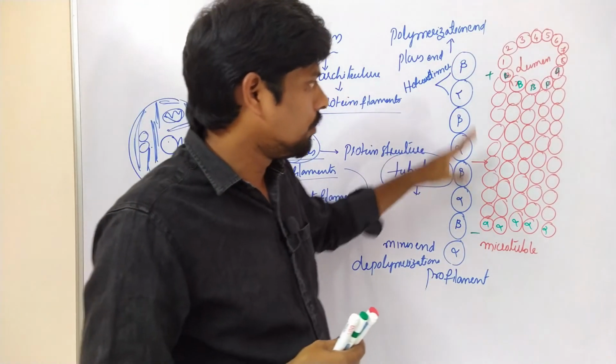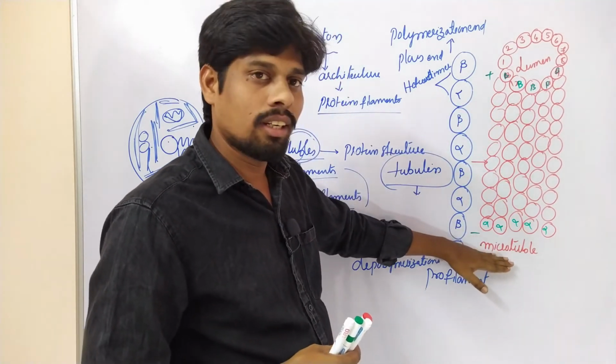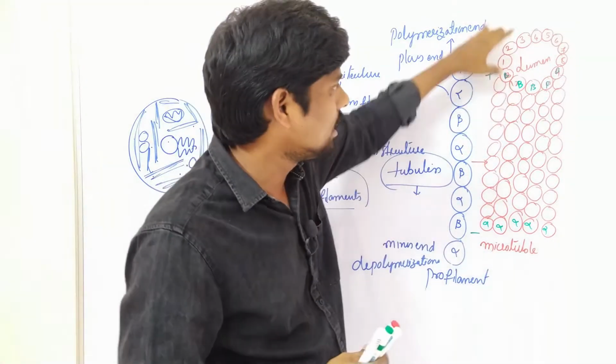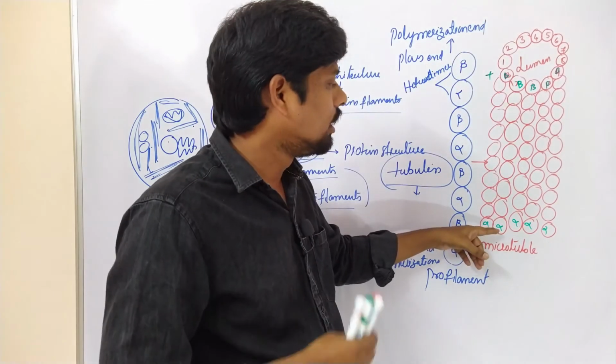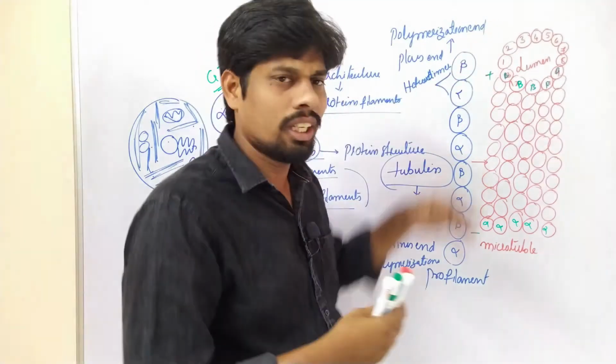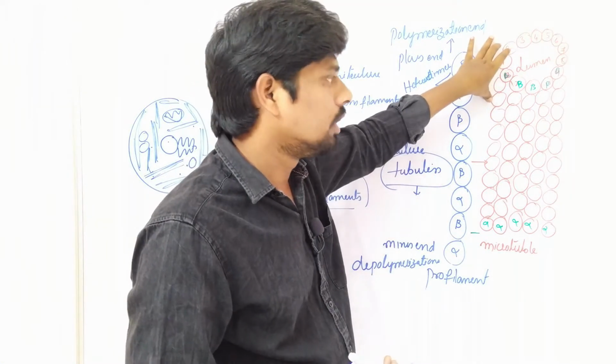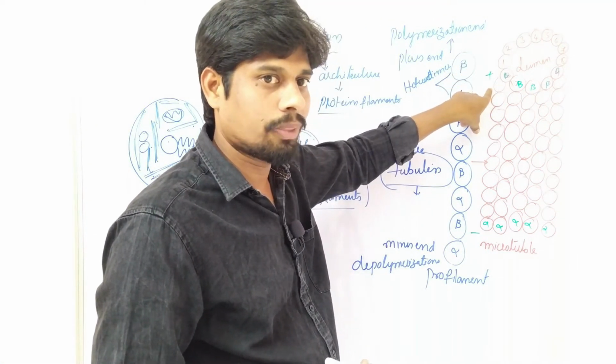So if you see, the depolymerization is occurring here, addition is occurring here, and somewhat deletion is also occurring here. Here there is no choice of dissociation of the proteins.